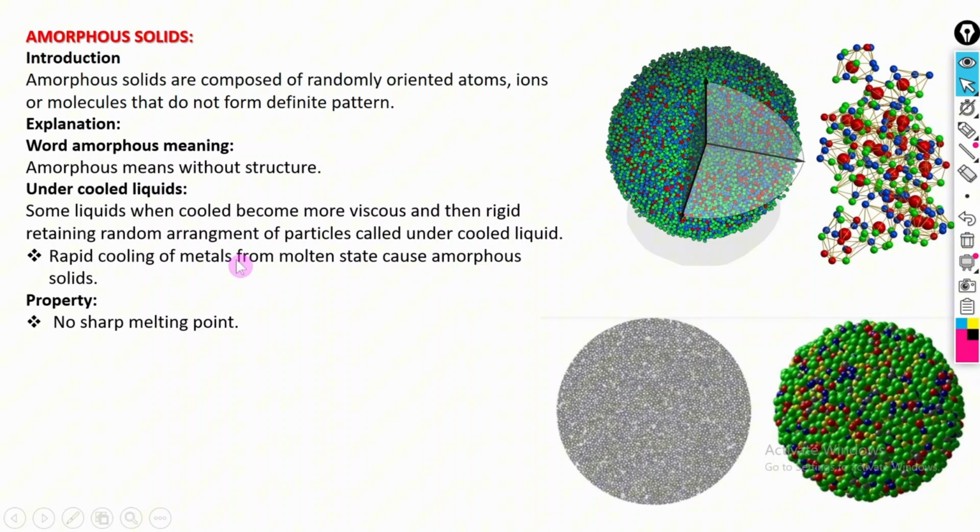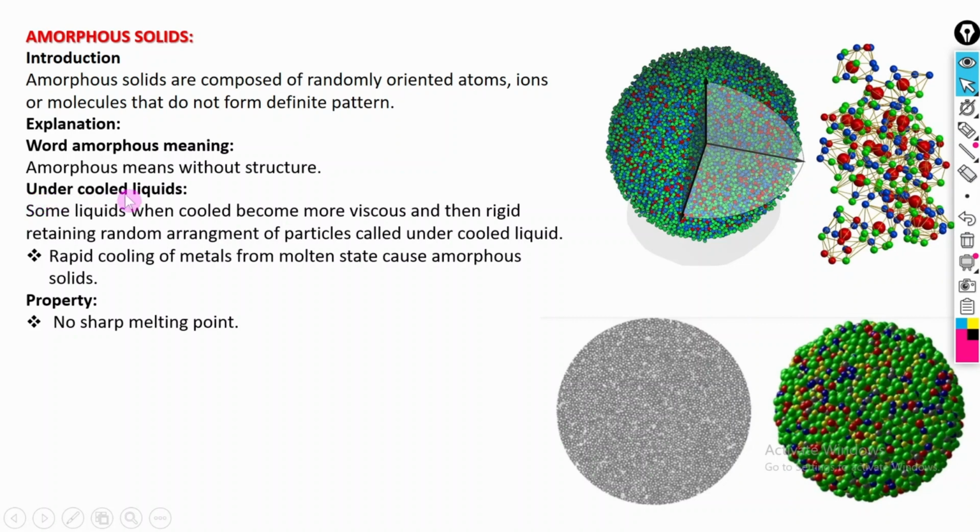If we convert copper into a molten state by providing a large amount of heat, and if we suddenly cool that copper metal, note that copper metal is a good conductor. If we perform this operation, that good conductor will be converted into an amorphous solid, its conducting behavior will be lost, and it will become an insulator.